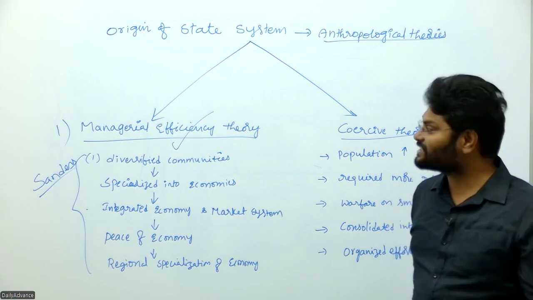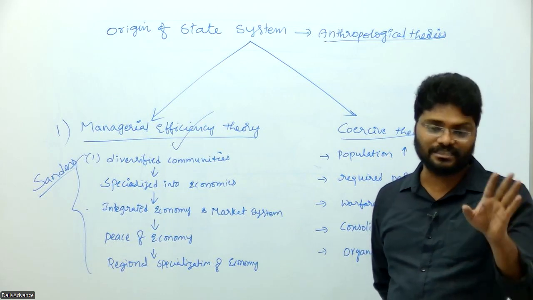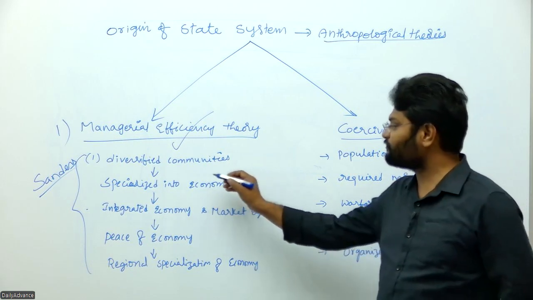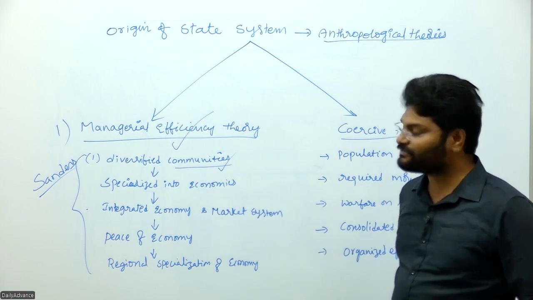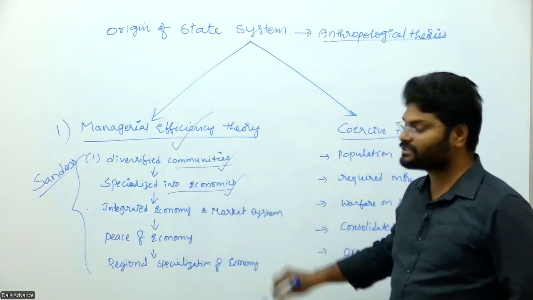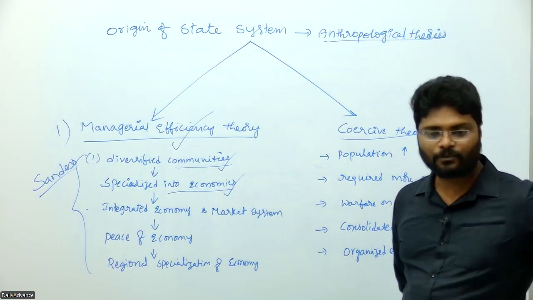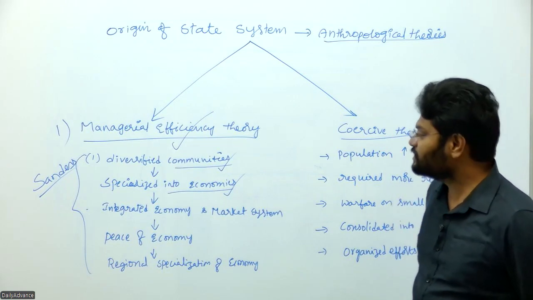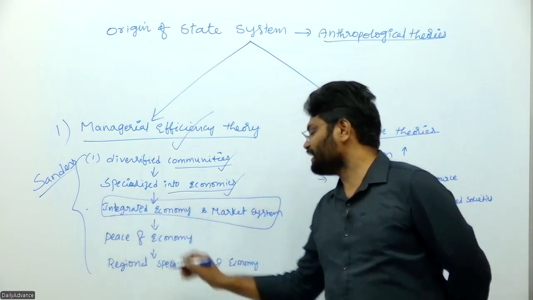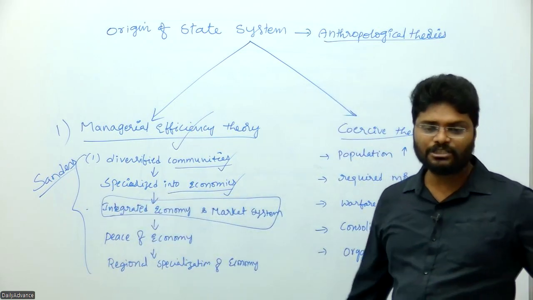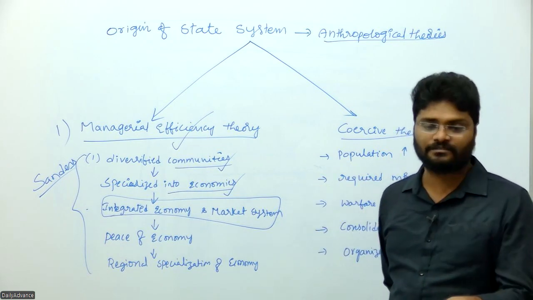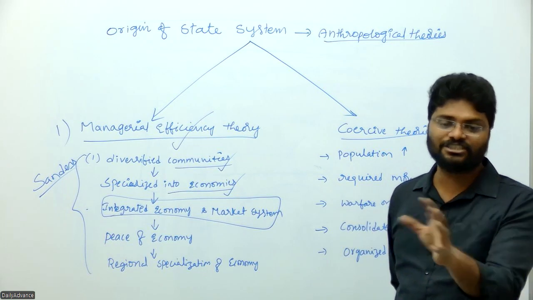Within these diverse ecologies, different communities live and each community specializes in a particular occupation. These diversified communities specialized in the production of various goods and services, which resulted in the development of an integrated economy as well as a market system, that is, peaceful exchange of goods and commodities between these specialized groups.